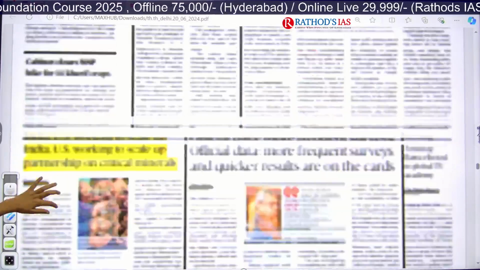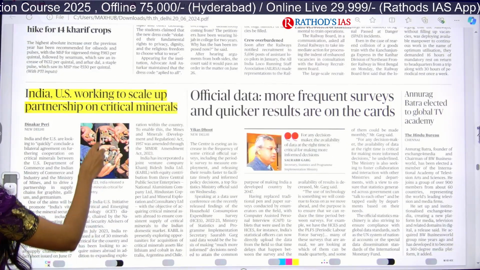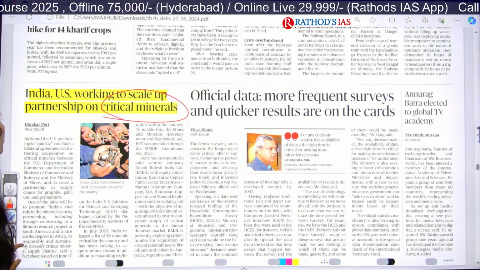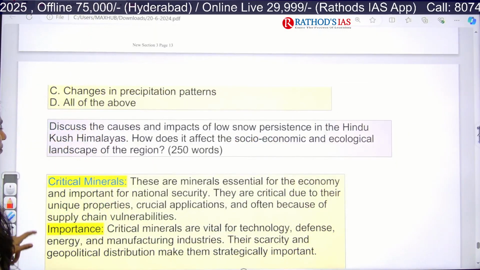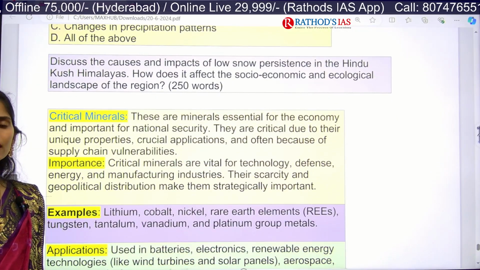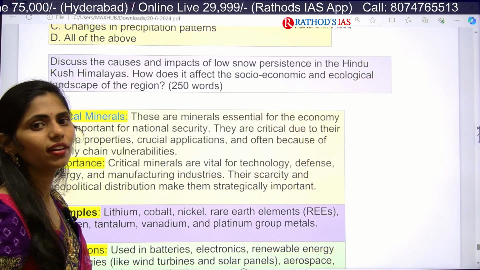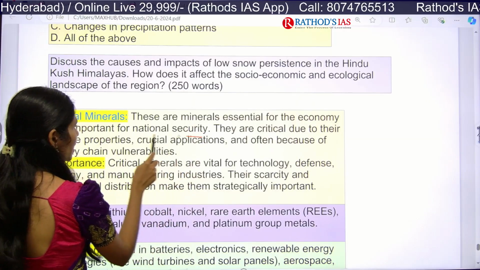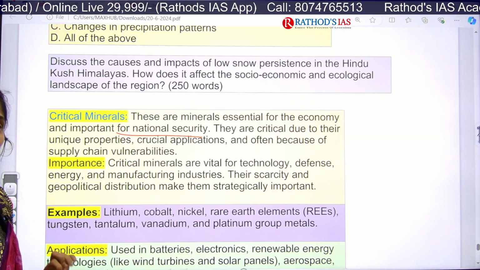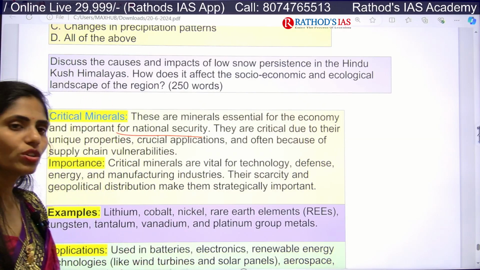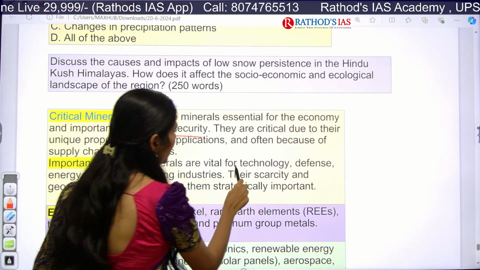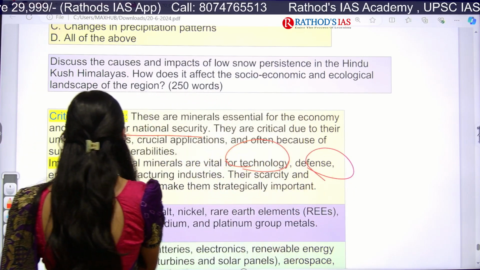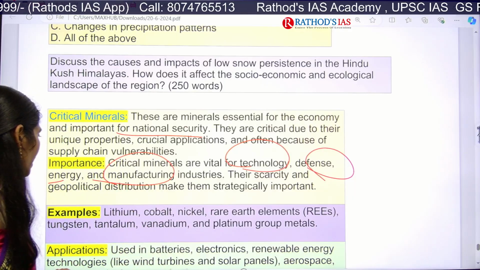And in this news page, there is one article. It is about critical minerals. So we are going to see at least some facts. Critical minerals are very essential for the development of the economy, and also very important for national security, because they have a wide range of applications. So what are the applications? We can use them in technology, defense, energy, manufacturing sector, etc.